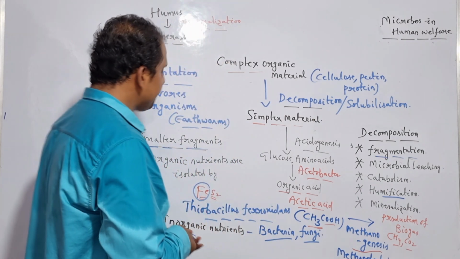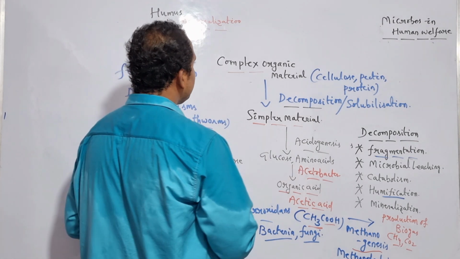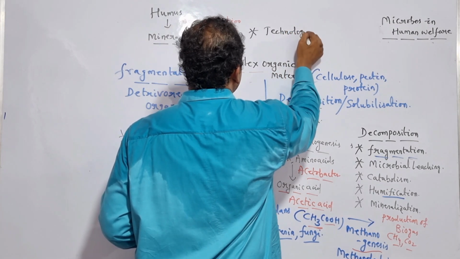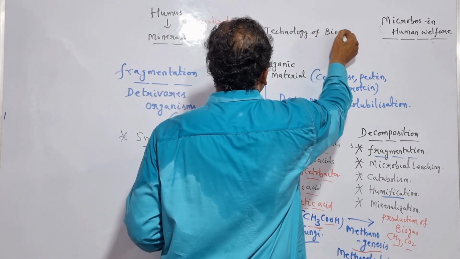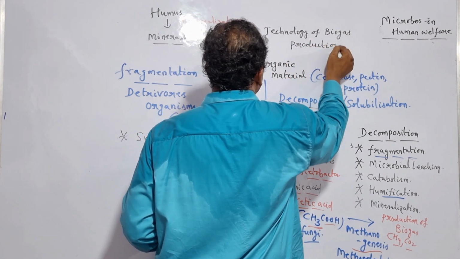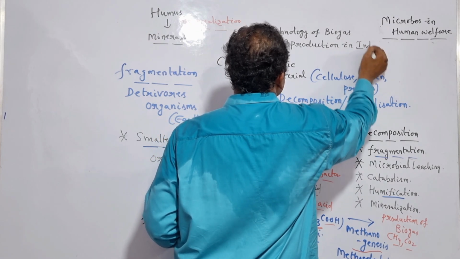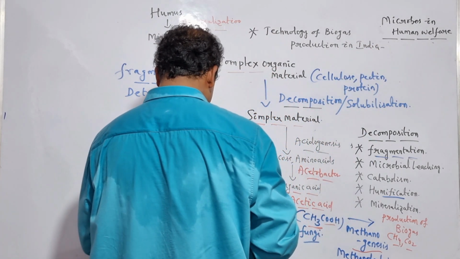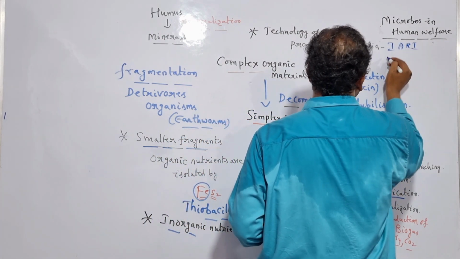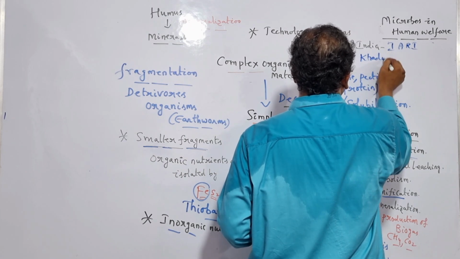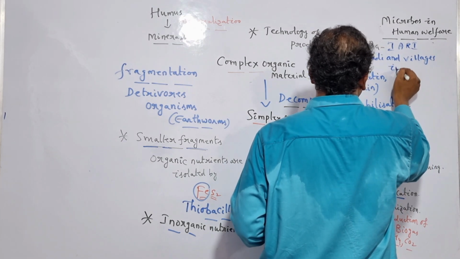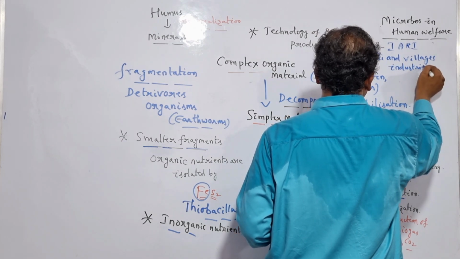Is it clear? So let me write it here. The technology of biogas production in India was first launched by the Indian Agricultural Research Institute, IARI, right? And the Khadi and Villages Industries Commission.